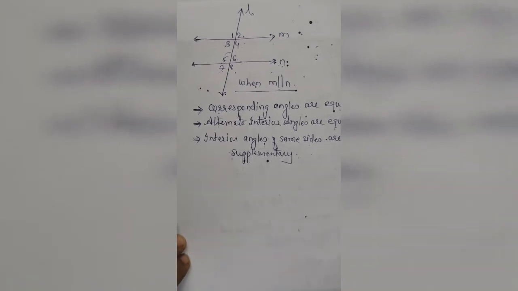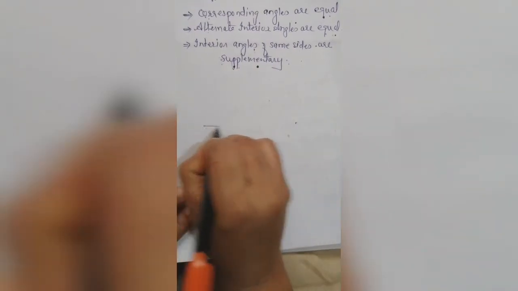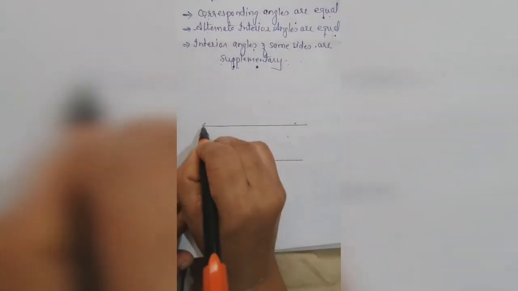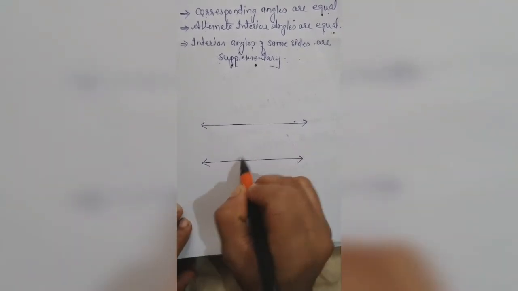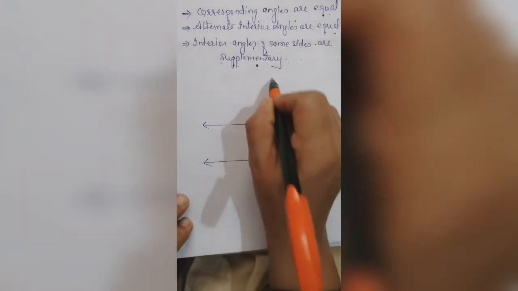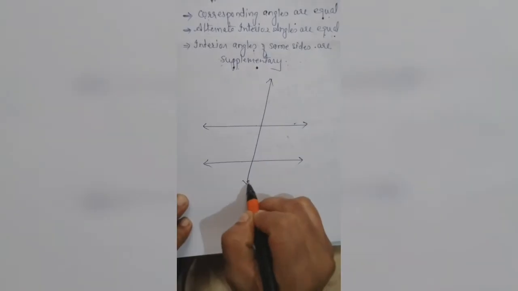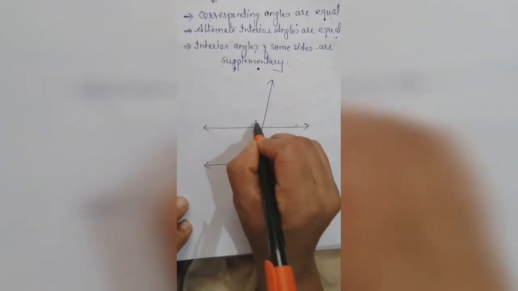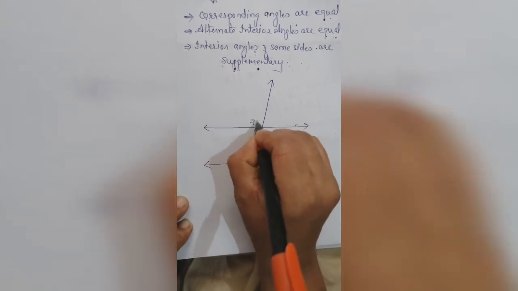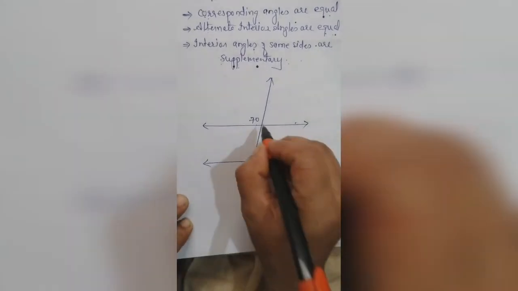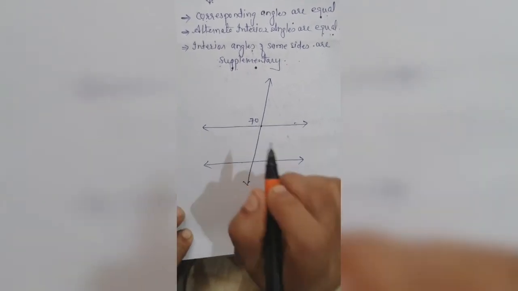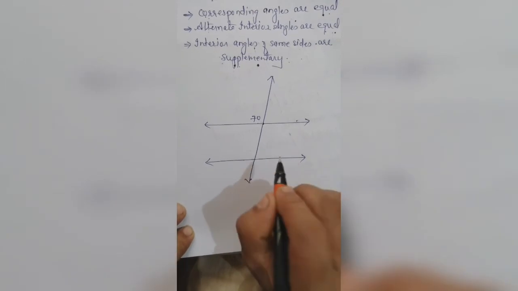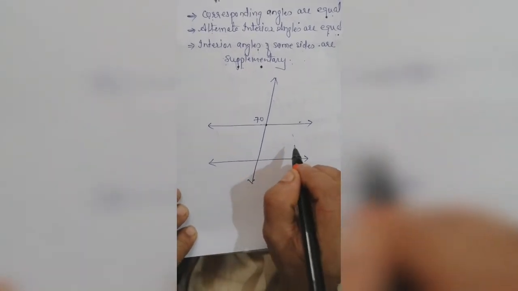Now to remember this, I'll give you one clue. Suppose, don't consider this line; first of all we'll just discuss this line. Suppose this is simple, we'll take 70 degrees. Basic rule, you know that alternate angles are always equal to each other.